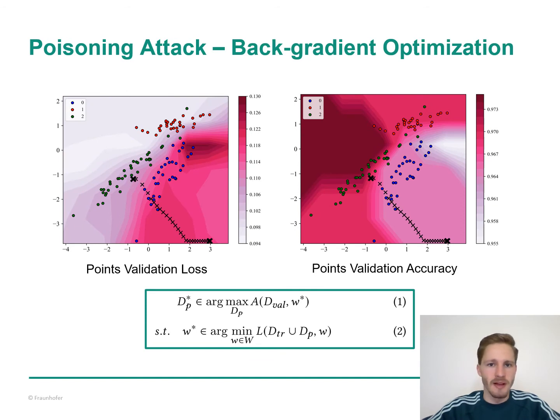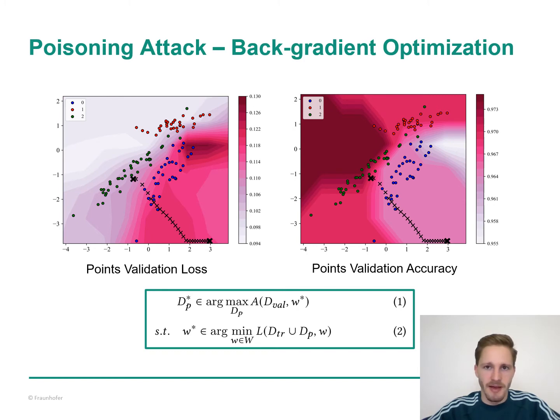The two equations at the bottom show that finding a set of poison samples, D_p star, that maximizes the attacker reward A is a bi-level optimization problem. Problem 2 is called the inner problem, and it describes the training process.